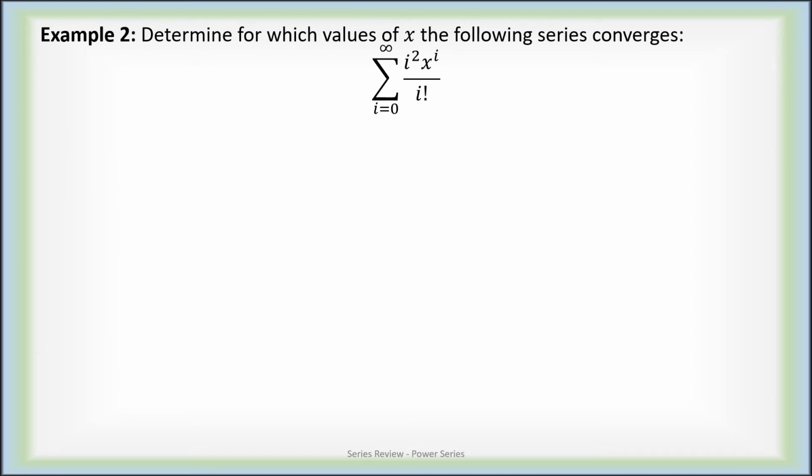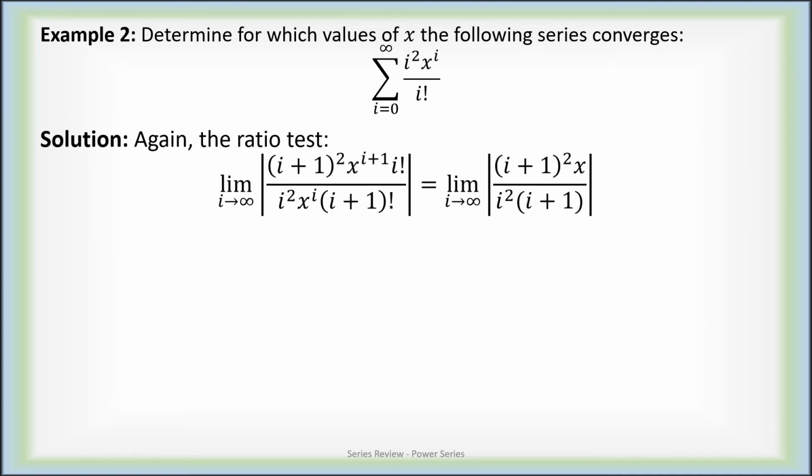As a second example, let's determine for which x the series converges, where we are summing up I squared x to the I over I factorial. Again, we're going to apply the ratio test. So we take the limit of a sub I plus 1 over a sub I, which after some algebraic simplification is just I plus 1 squared x to the I plus 1 times I factorial over I squared x to the I times I plus 1 factorial. And now we notice that x to the I plus 1 over x to the I simplifies to just being x, and I factorial over I plus 1 factorial is just an I plus 1 down in the denominator. But now I've got I plus 1 squared over I plus 1, so I can cancel one of those out.